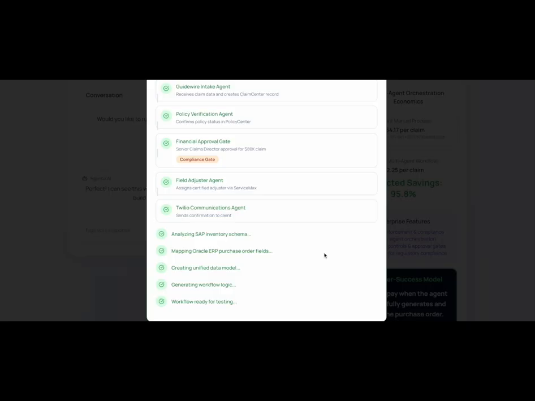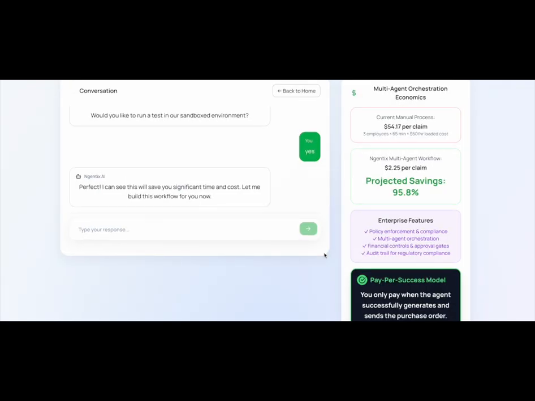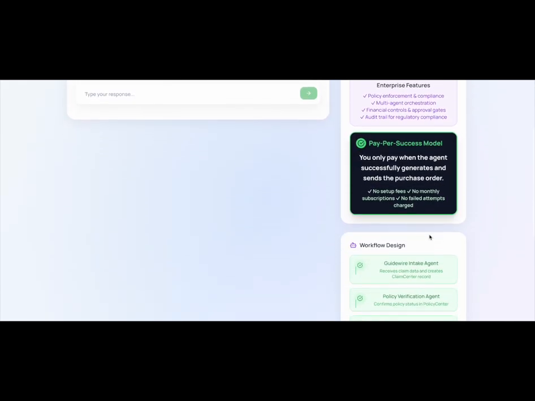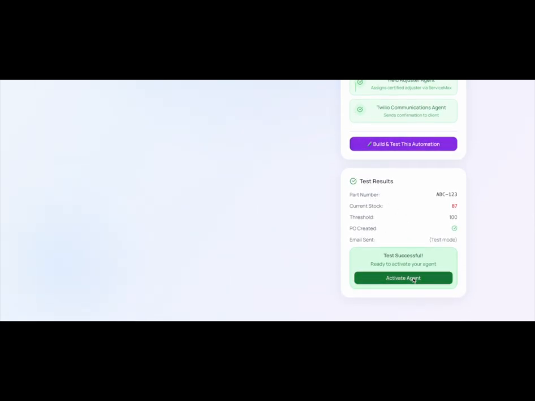And that's it. I mean, once it knows your role, it knows your access, it knows your systems, a lot of times it doesn't need to ask that much guidance anymore. It really can just build it. And so we can deploy it. We can take a look at how this thing's doing.